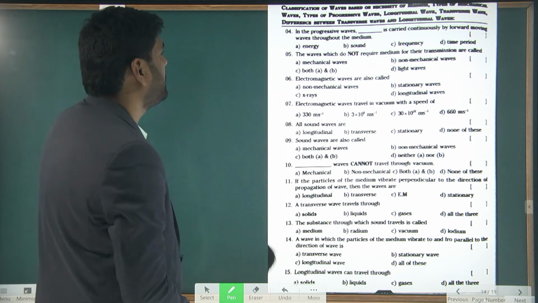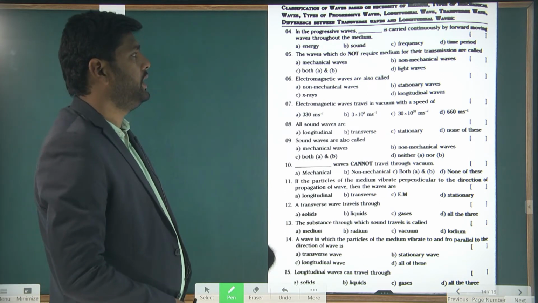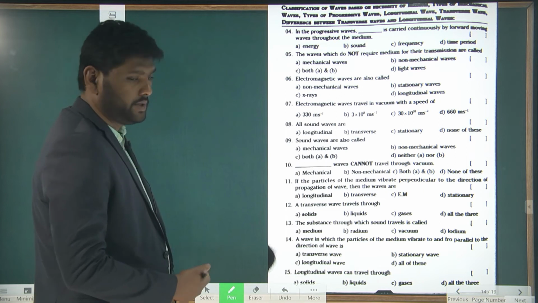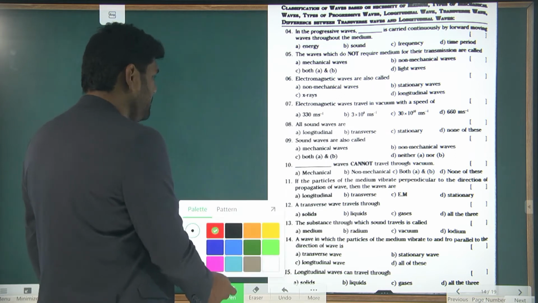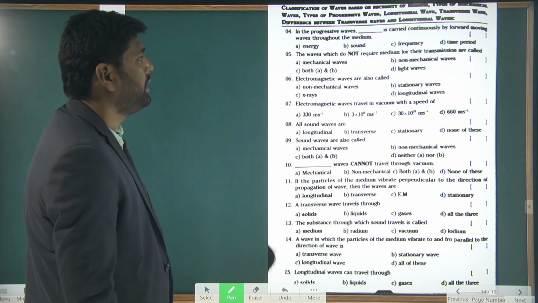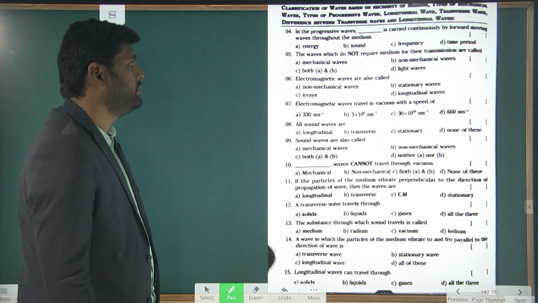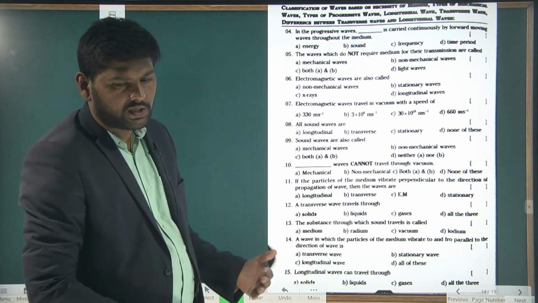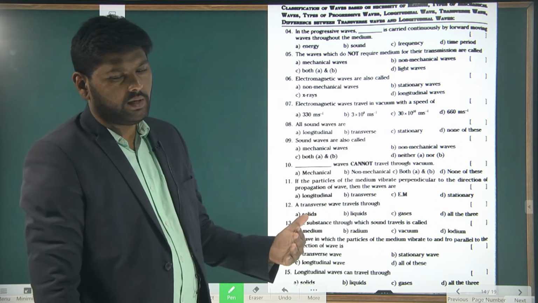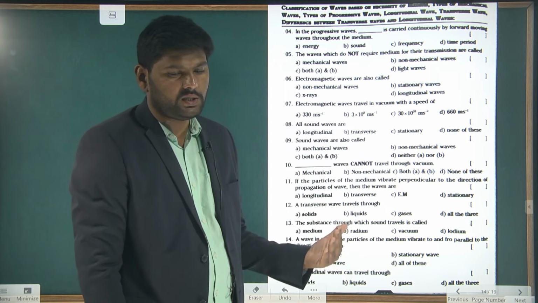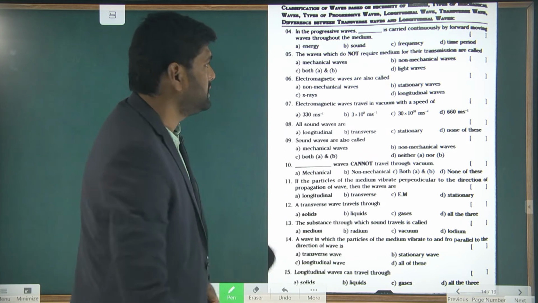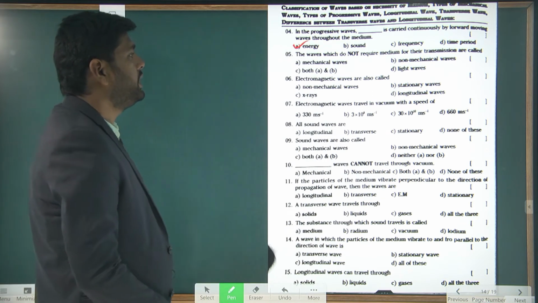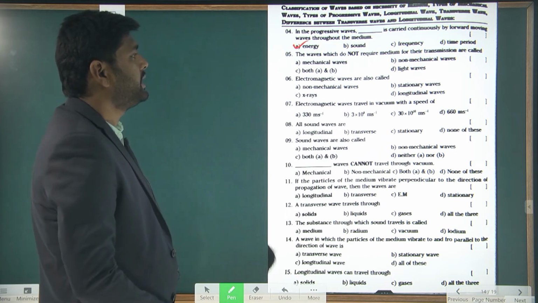Now, in the progressive wave, dash is carried continuously by forward moving waves throughout the medium. So what is forward? Generally, a wave is transporting something from one place to another place. What is it transporting? The energy and momentum. So the answer is the energy. Next, the waves which do not require a medium for their transmission are called...